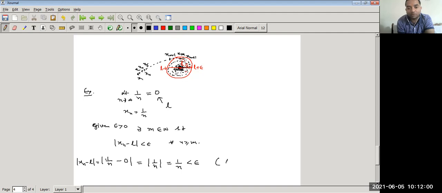This is because of the Archimedean property. When we talk about convergence, we use the Archimedean property. What is the Archimedean property?